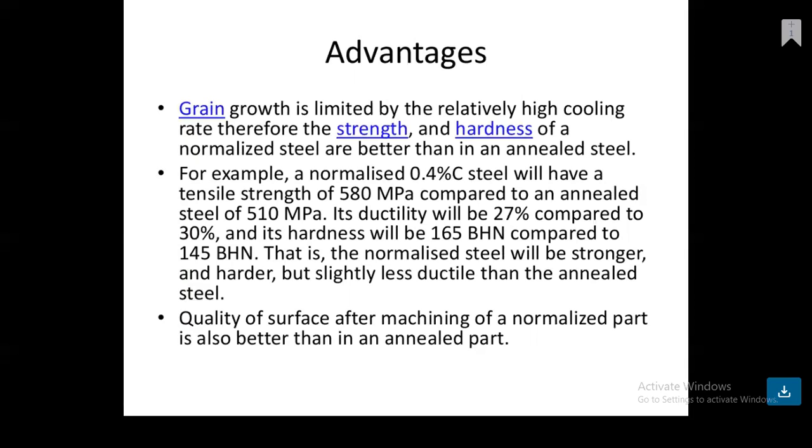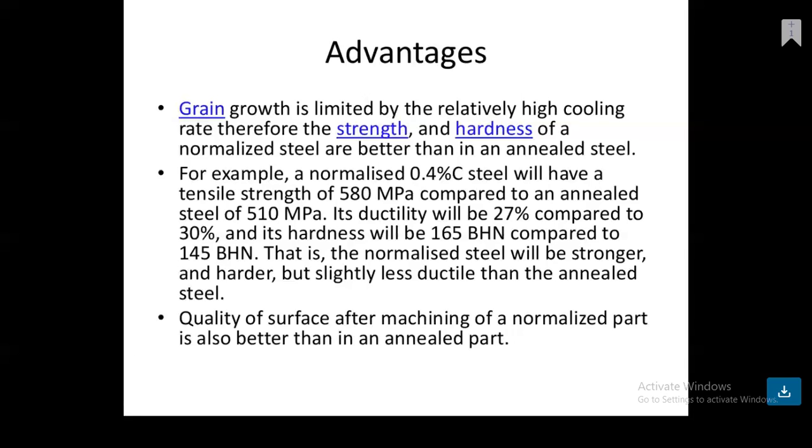I repeat this again. In this example, a normalized carbon steel will have a tensile strength of 580 MPa compared to an annealed steel of 510 MPa. So the tensile strength of normalized material increases compared to annealed steel, where the tensile strength is 510 megapascals. Its ductility will be 27% compared to 30%, and its hardness will be 165 BHN compared to 145 BHN.